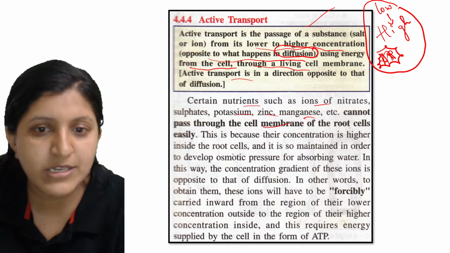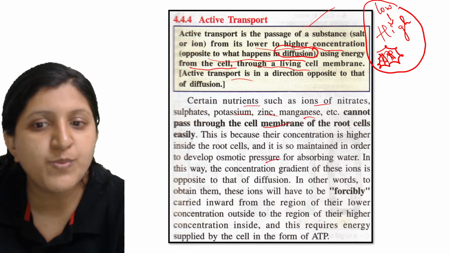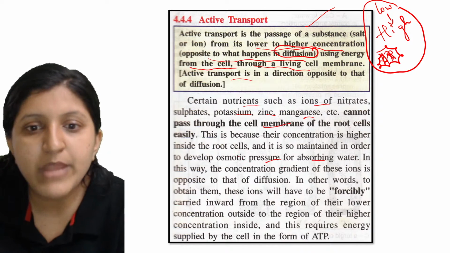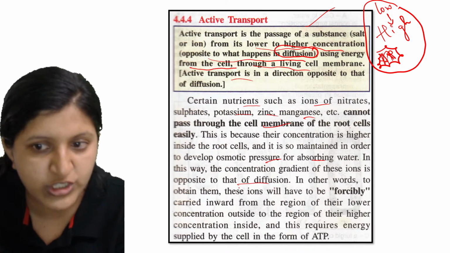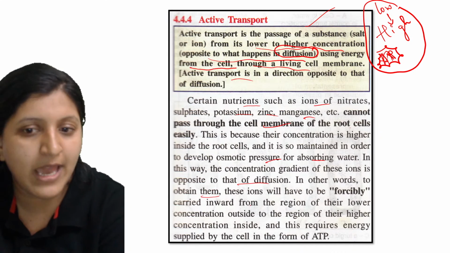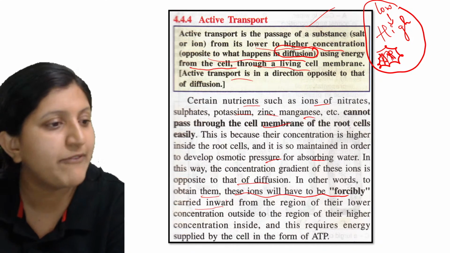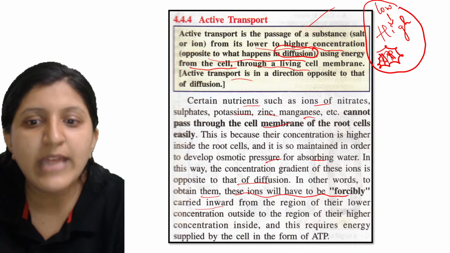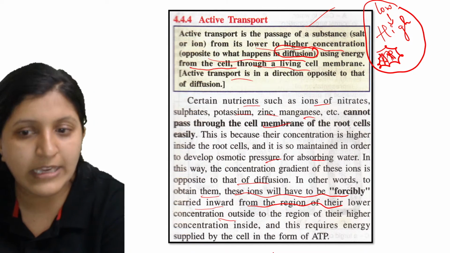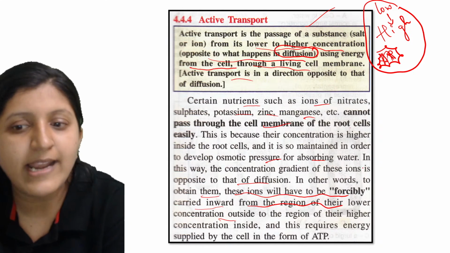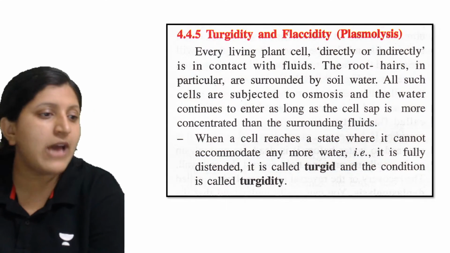This is because their concentration is higher inside the root cell, and it is so maintained in order to develop the osmotic pressure for absorbing the water. In this way, the concentration gradient of these ions is opposite to that of diffusion. In other words, to obtain them, these ions will have to be forcibly carried inward, from the region of their lower concentration to the region of a higher concentration. This requires energy. Energy has to be spent, and only then can the ions be taken.